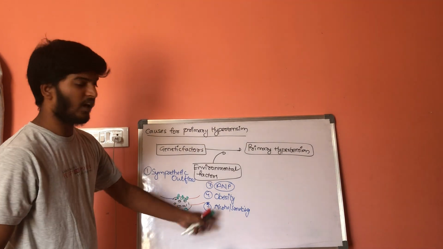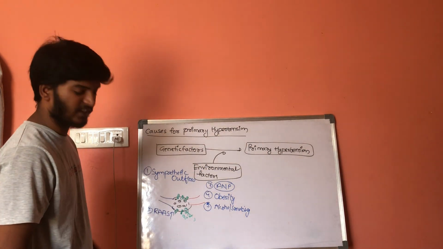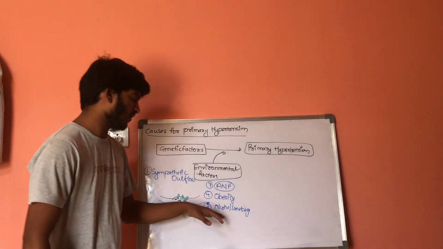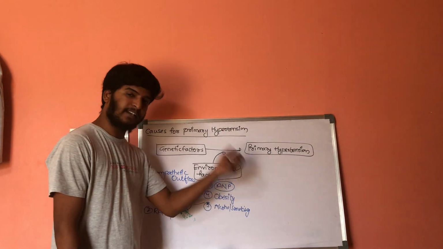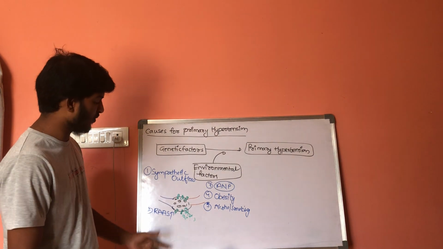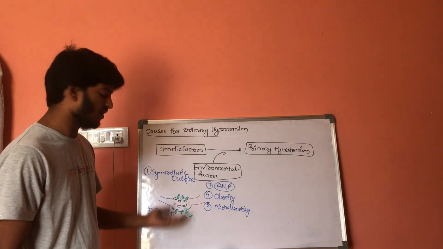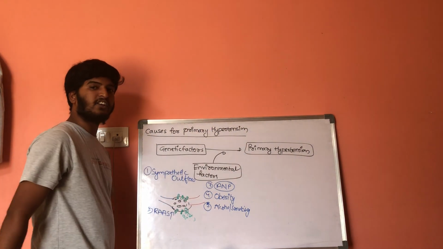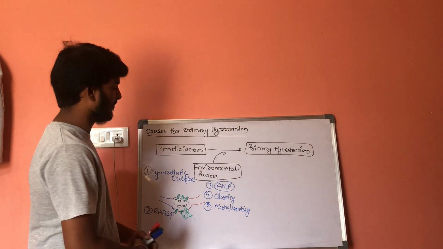How alcohol and smoking will result in primary hypertension should be known by every bright student. Whatever alcohol and smoke is taken by the person, it will stimulate the sympathetic outflow. If there is overstimulation of sympathetic outflow, there is more opening of calcium channels. As a result, more contraction, more cardiac output, resulting in hypertension.